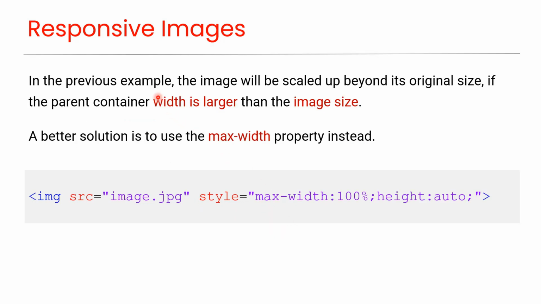In the previous example, the image will be scaled up beyond its original size, if the parent container width is larger than the image size. A better solution is to use the max width property instead. By setting the max width property to 100%, an image will scale down if necessary but will never scale up to exceed its original size.